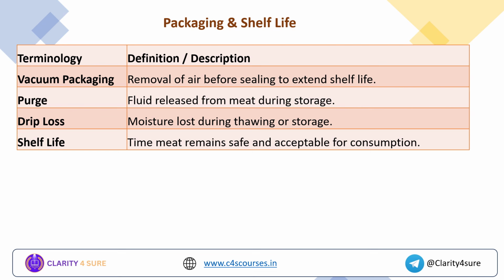Purge is nothing but the fluid that is released from the meat during storage. If the purge is more, it indicates that the moisture loss is very high from the carcass or the meat. Drip loss is moisture loss during thawing or storage. Shelf life is the time meat remains safe and acceptable for consumption. I know everybody would know the definition of shelf life.